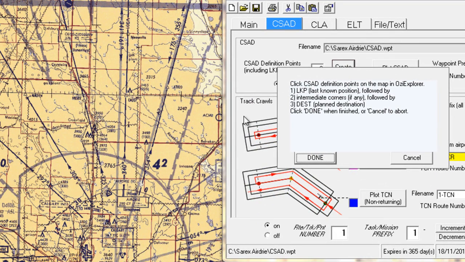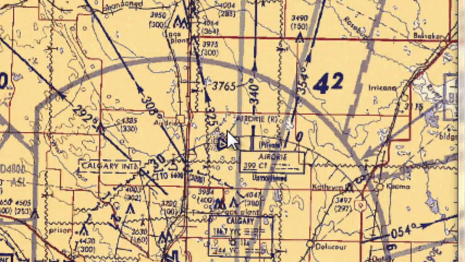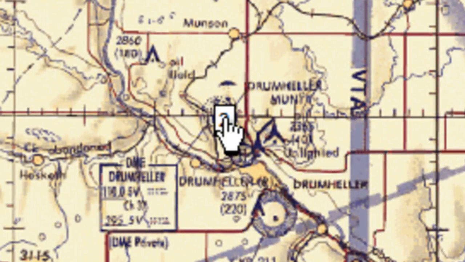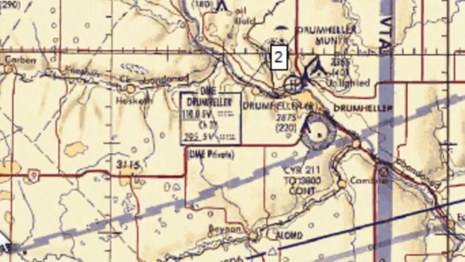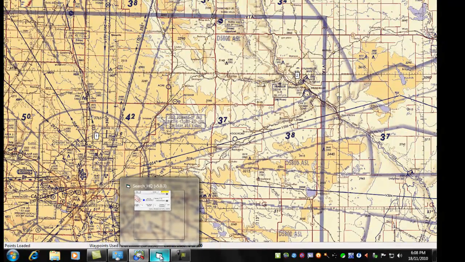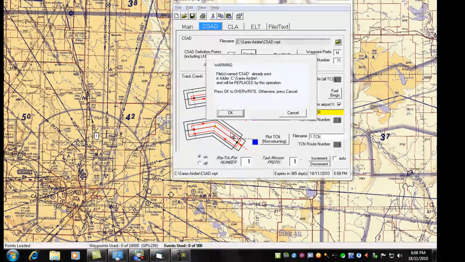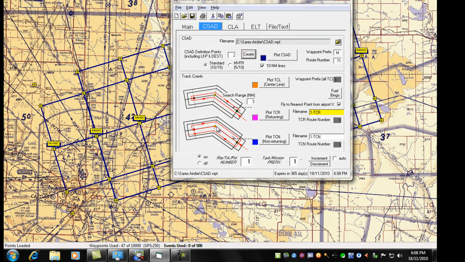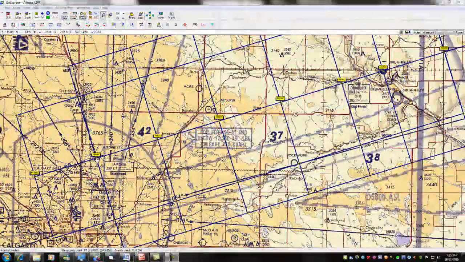Now in Aussie Explorer, click on our last known position, which is the Airdrie airport. You will see the number 1 labeled on the map. Now click on the Drumheller airport. The number 2 will be displayed. Click on Search HQ in the taskbar to bring it back to the forefront and select the OK button to overwrite any existing CSADs. Now you can see your CSAD in Aussie Explorer. Let's look at it in more detail.